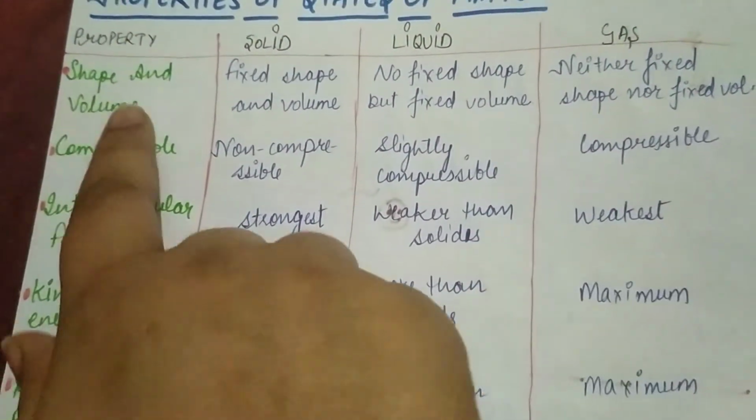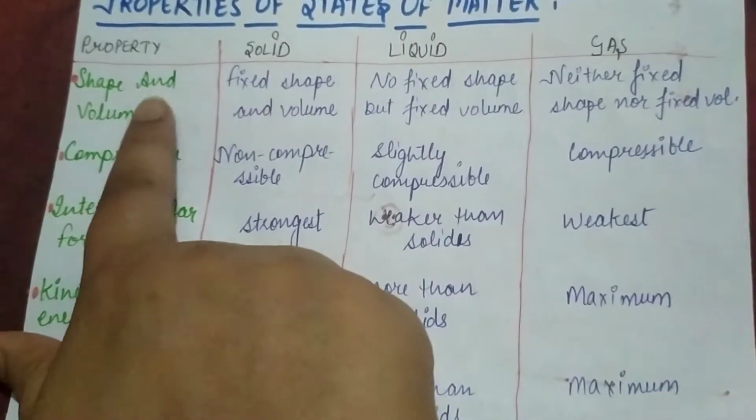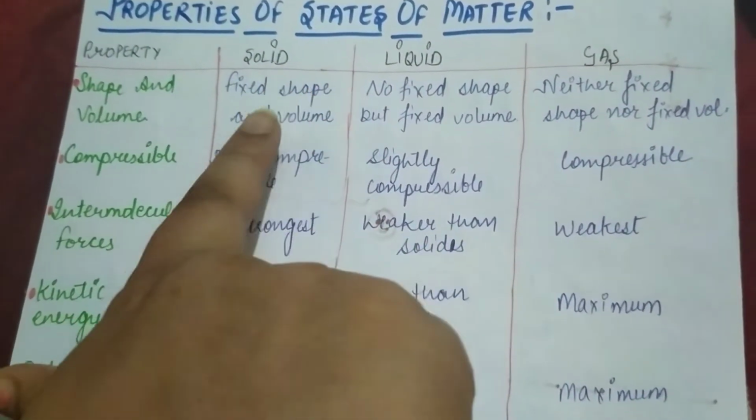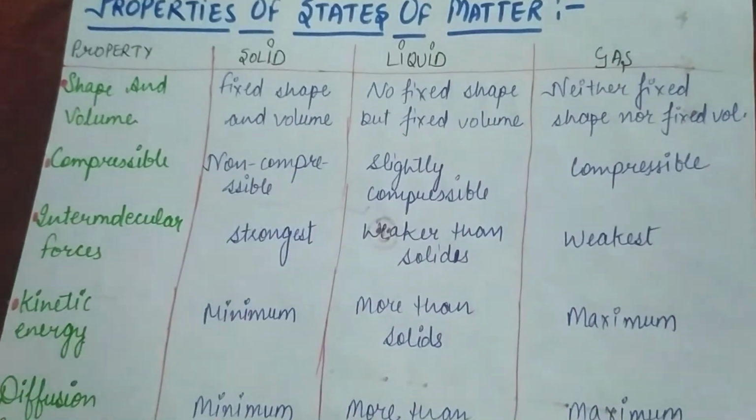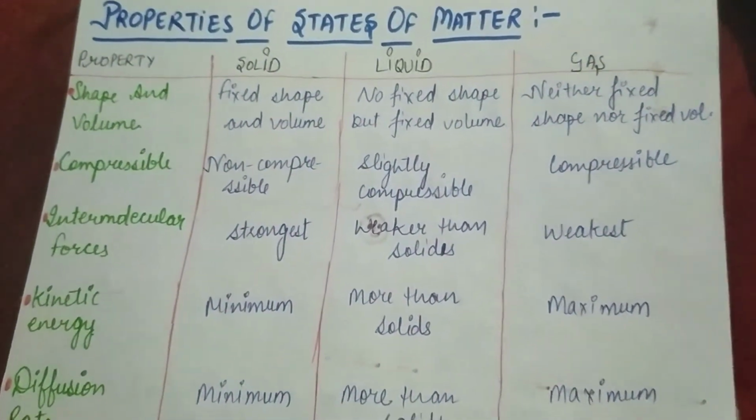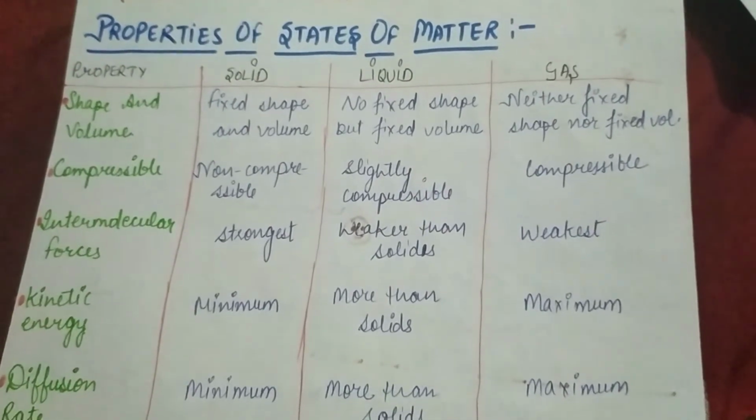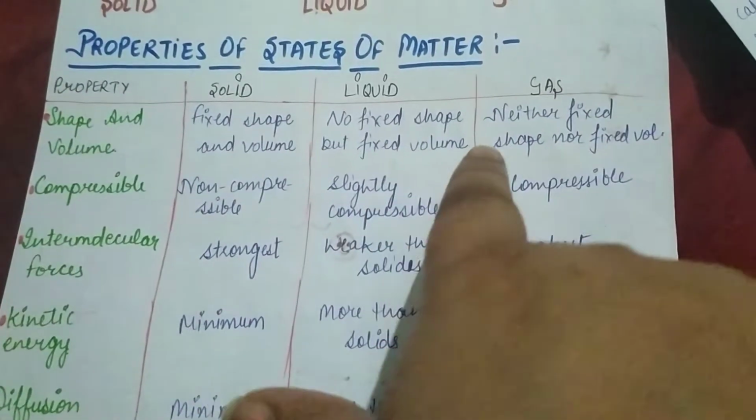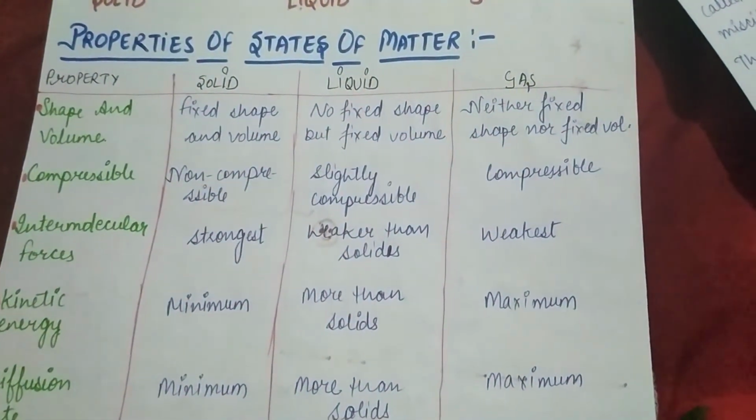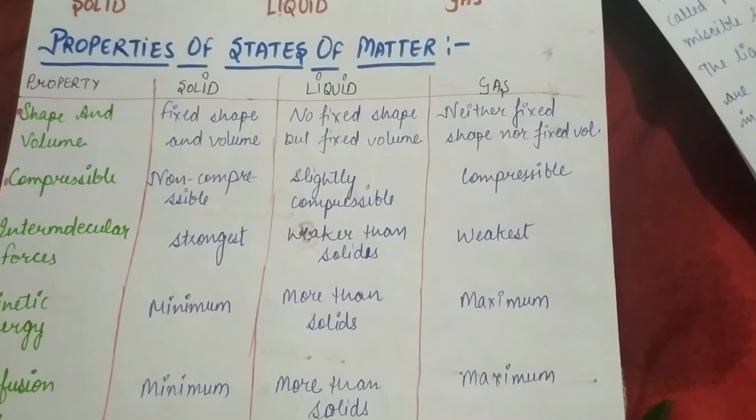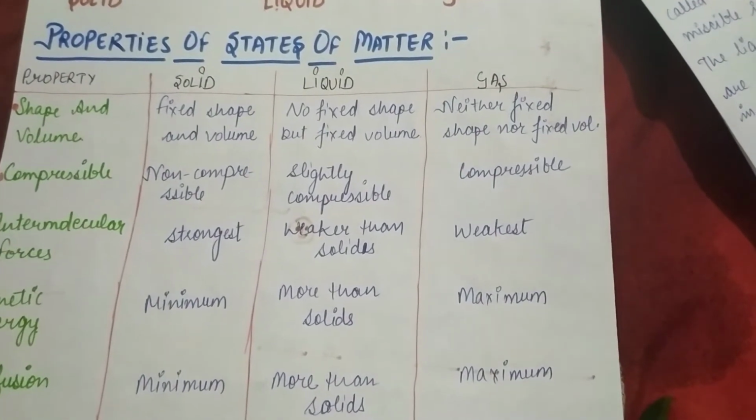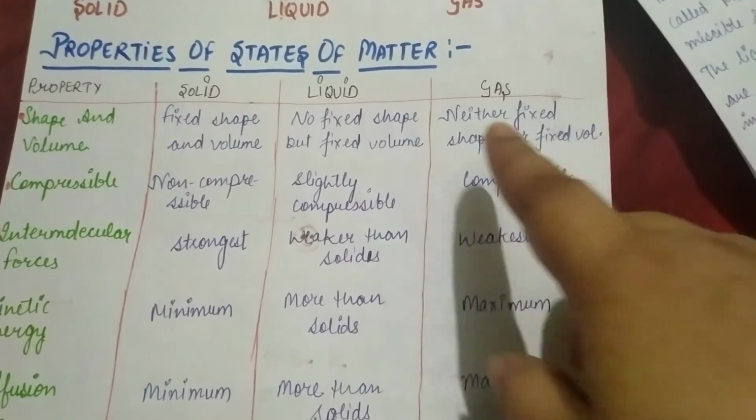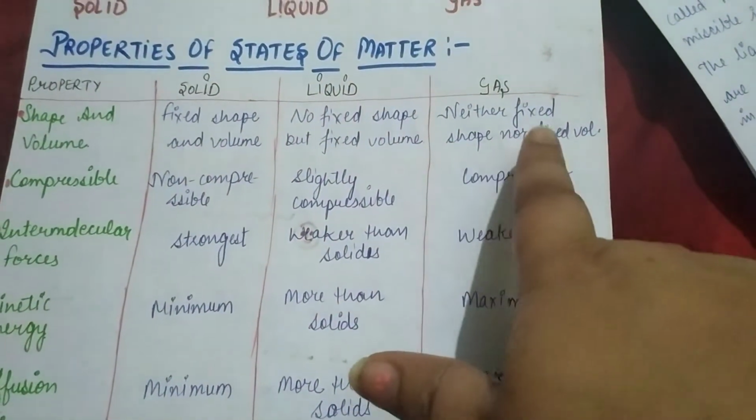The first property that I am discussing here is shape and volume. Solids have fixed shape and volume. Like if you have a ball, its shape is fixed, its volume is fixed. Liquids have no fixed shape but fixed volume. Like if you have one glass of water, you can put it in a bottle also. So its shape is not fixed but its volume is fixed. Then gases. Gases have neither fixed shape nor fixed volume.